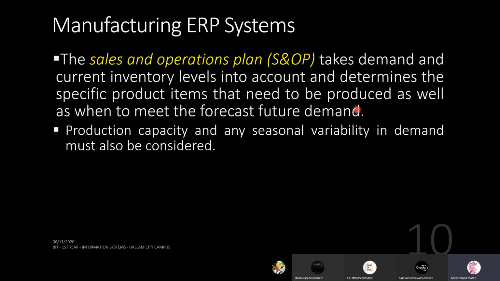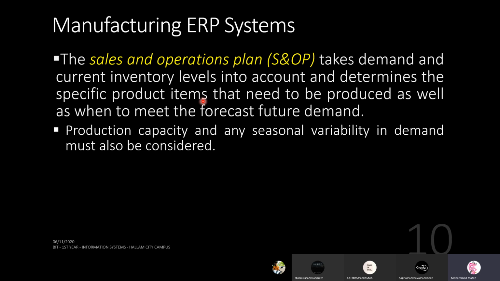Then you come up with that kind of plan, which is called the sales and operations plan. So you take the demand into account, what is coming from the retailers or customers, then you check your inventory levels, and then you decide which specific products are needed to produce.